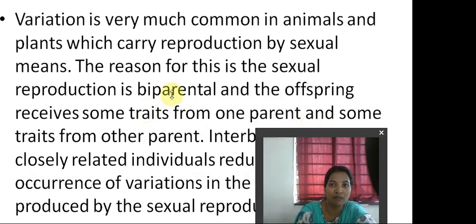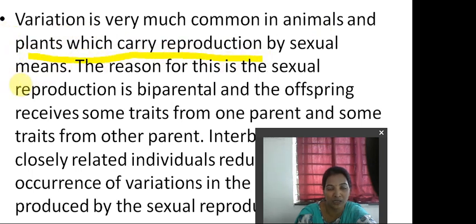Heredity and variation in sexual reproduction. Until now we have discussed asexual reproduction. Now we need to talk about sexual reproduction, how it takes place. Variation is very common in animals and plants which reproduce by sexual means. The reason is that sexual reproduction is biparental, and the offspring receives some traits from one parent and some traits from the other parent.